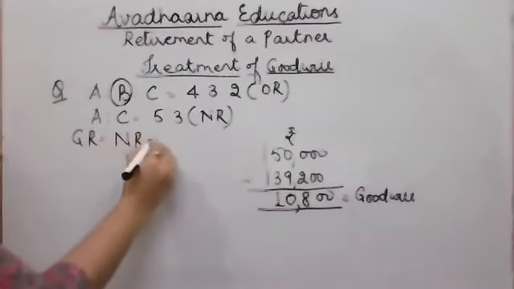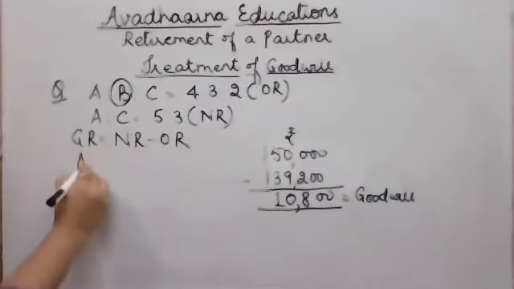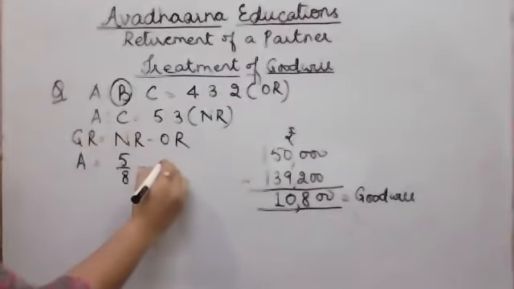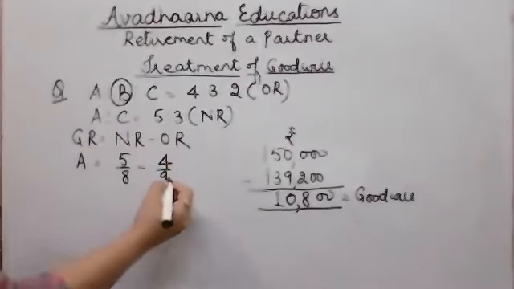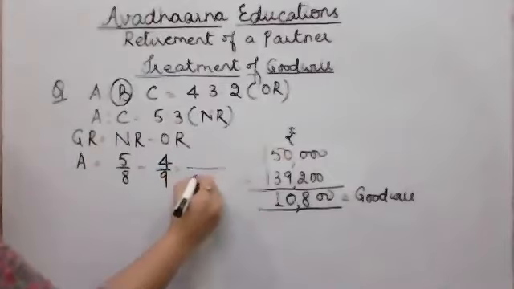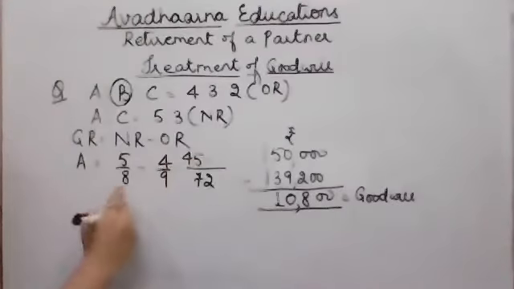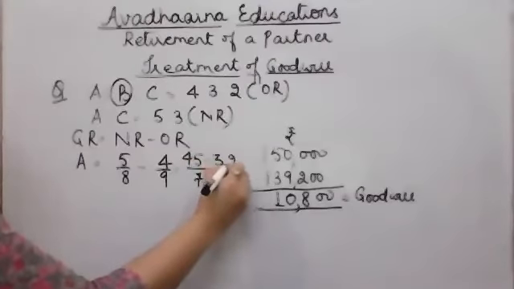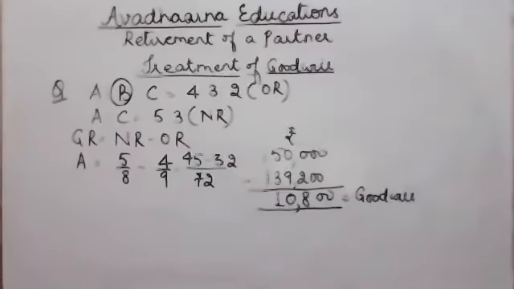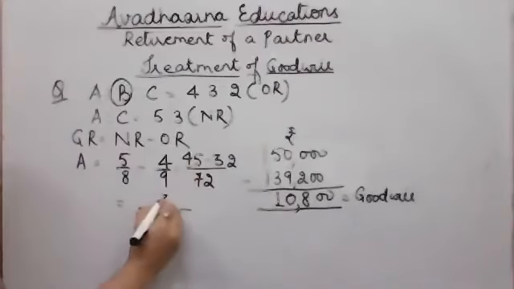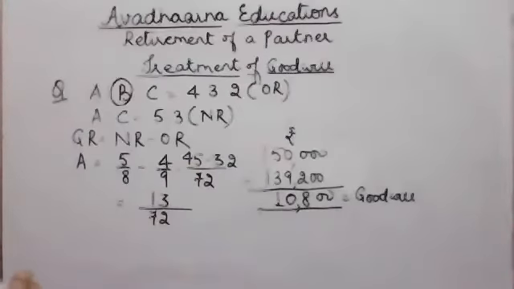Gaining ratio is new ratio minus old ratio. For A, new ratio is 5/8 minus old ratio 4/9. If I calculate it, LCM is 72, 9 fives are 45 minus 32, so the difference is 13/72.